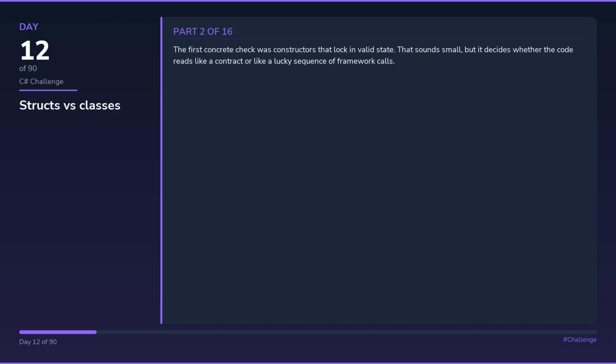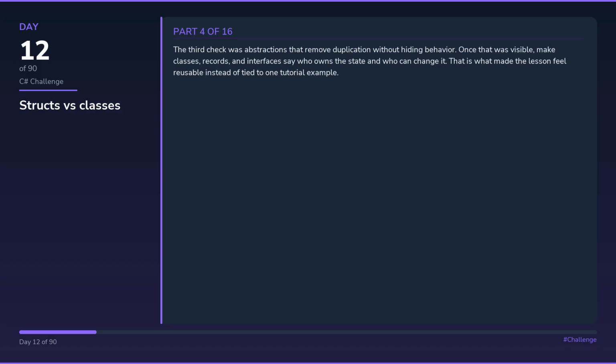The first concrete check was constructors that lock invalid state. That sounds small, but it decides whether the code reads like a contract or like a lucky sequence of framework calls. The second check was type boundaries that explain ownership. That is usually where bugs start if the edge of the system is vague, because bad assumptions leak deeper into the app before anyone notices.